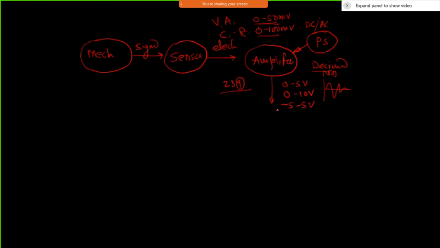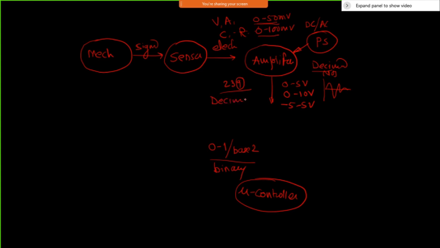And next, your microcontroller understands binary language. Binary language means it understands either 0 or 1, so it has a base 2 system. And that's the reason this is to be converted now. Here it is in decimal numbers, this is an analog signal, and this is a digital signal. Obviously this analog signal is to be converted into a digital signal.